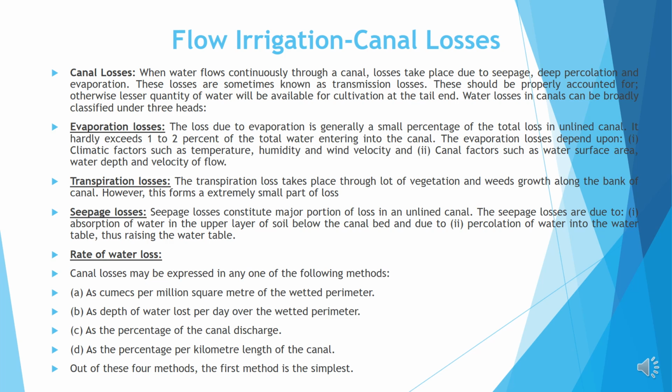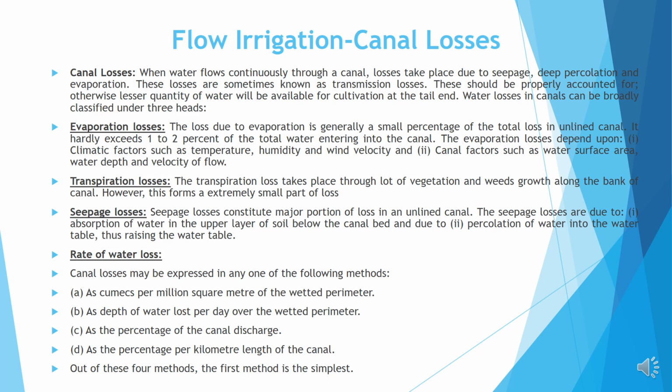Transpiration losses. The transpiration loss takes place through a lot of vegetation and weed growth along the bank of the canal. However, this forms an extremely small part of the loss. Seepage losses. Seepage losses constitute a major portion of loss in an unlined canal. The seepage losses are due to: number 1, absorption of water in the upper layer of soil below the canal bed, and number 2, percolation of water into the water table, thus raising the water table.